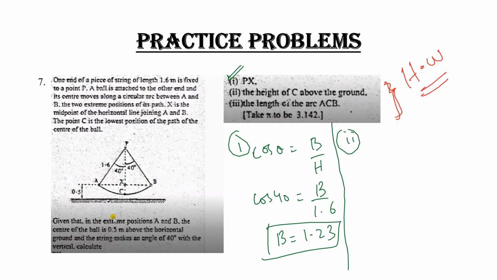So if I want to calculate the height of C from the ground, that means I have to calculate this value and this position. How can I calculate it? I must know the value of C first.